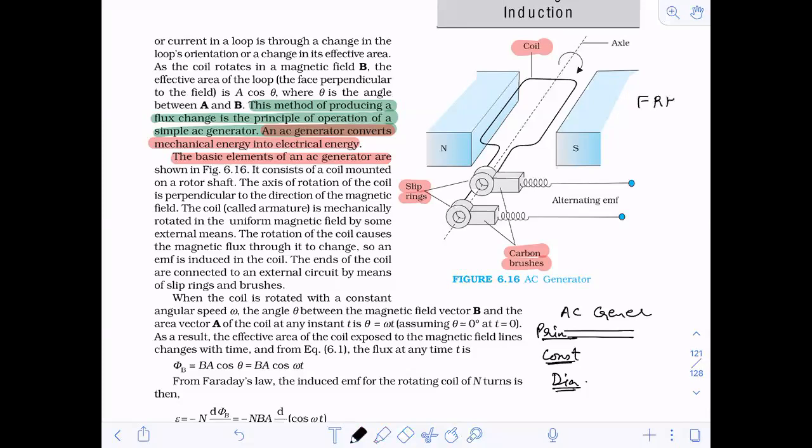Fleming's right hand rule. How to present it, I will tell you. I'll go back to where I will draw the things. Don't worry that I'm teaching you from the book here. There you will see the presentation, how you have to write things in the exam. Step by step I will write it, don't worry.